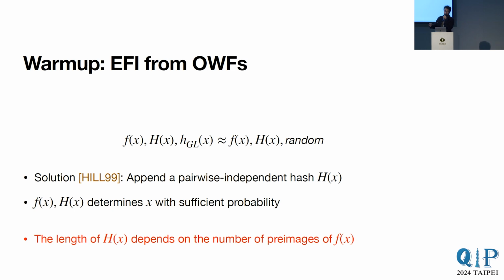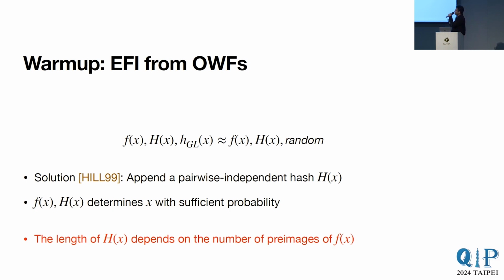We can't make it completely injective, but we can make it behave more like one. The idea is to append a pairwise independent hash of the input x that we call h of x. And now, f of x, h of x should determine the preimage x with sufficient probability. Not perfectly, but with some good enough probability.